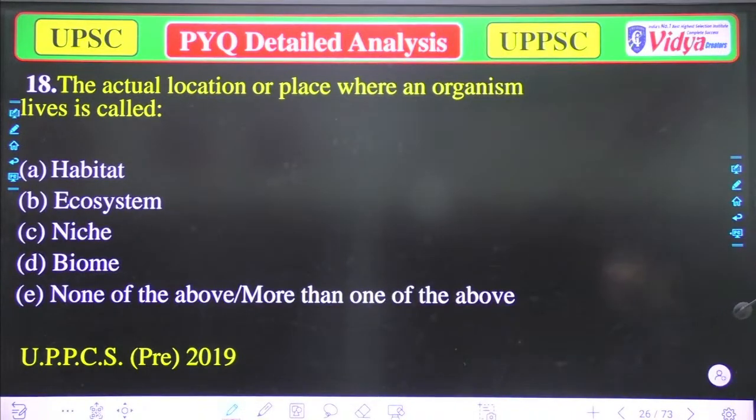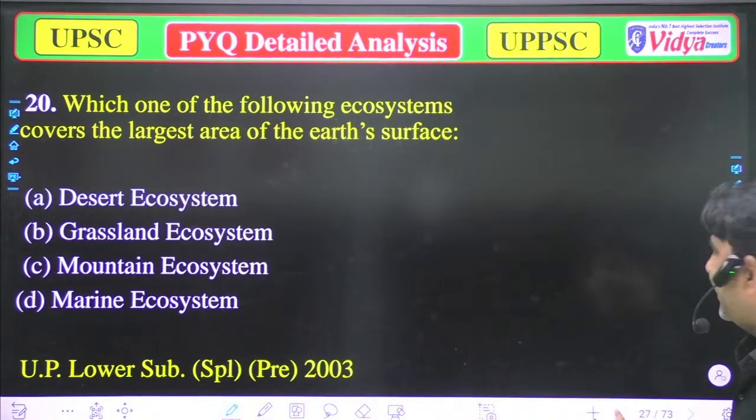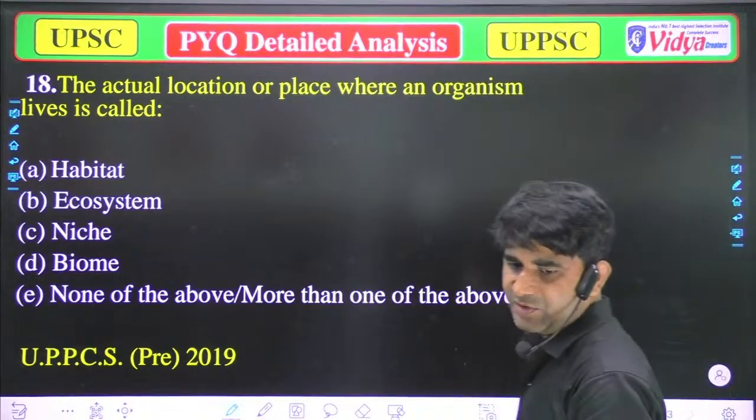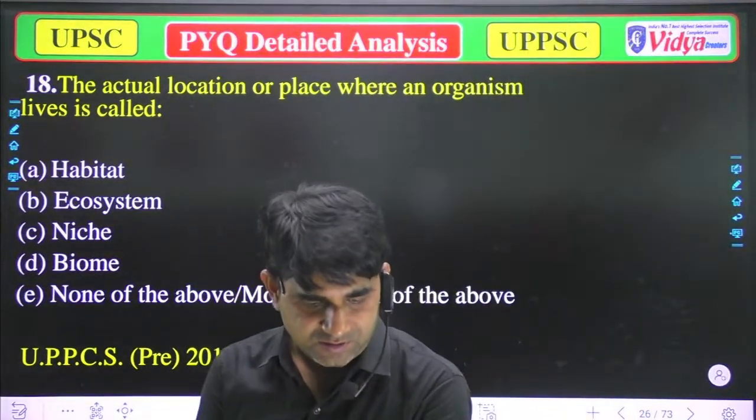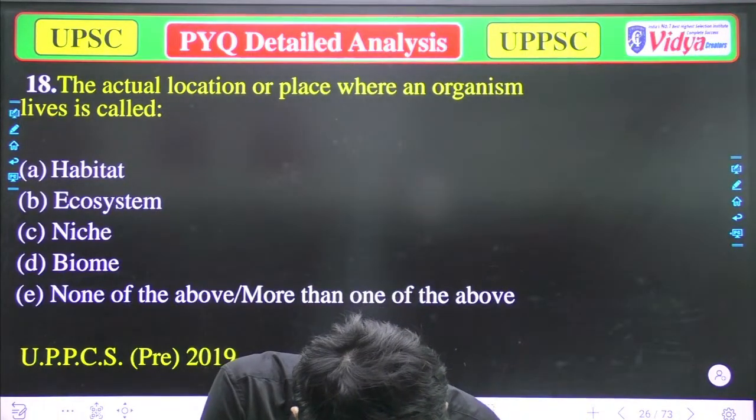Now we'll move to the next question. I think we have done that question again. Which of the following is the main cause of ecological imbalance in India? I think these questions are getting repeated due to some technical error. So friends, it will be forest products को market में बेचना, yeah, lumbering.